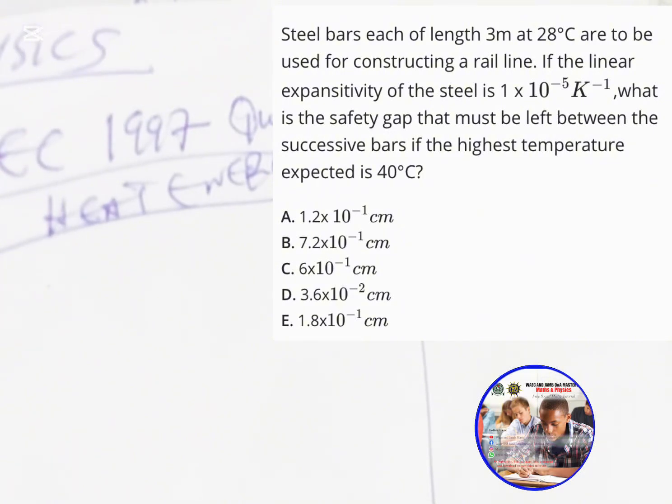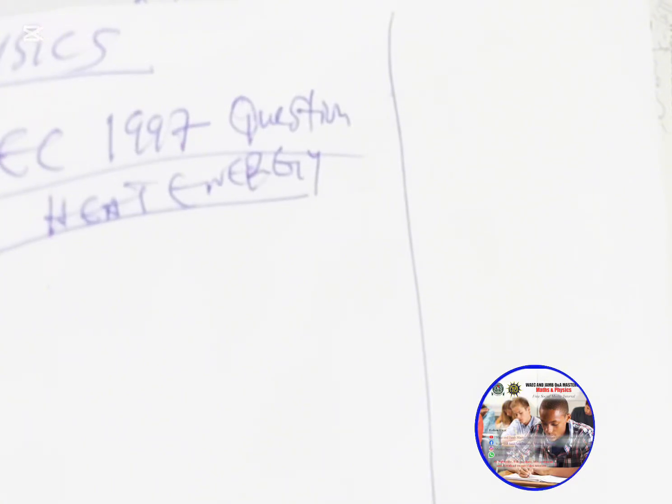Just as we defined cubic expansivity, linear expansivity is the change in the length of a material per unit rise in temperature, meaning that as the temperature of a material rises, the length of that material tends to also increase.